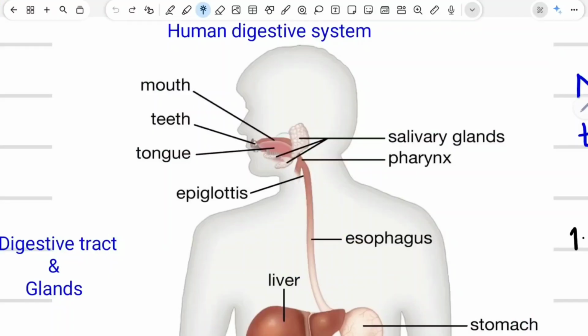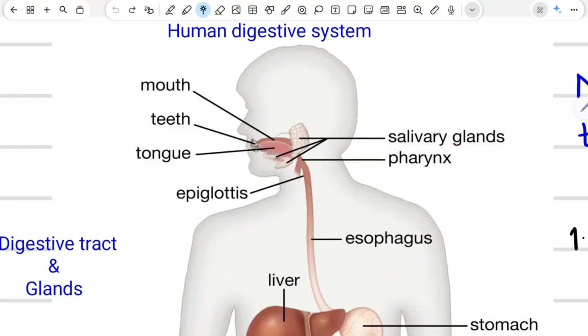Hello everyone. In today's class, we'll discuss the mechanism of digestion in human beings. So human beings will take the food inside their mouth. Okay, so this is the mouth of the human being. This mouth region has teeth, tongue and salivary glands.